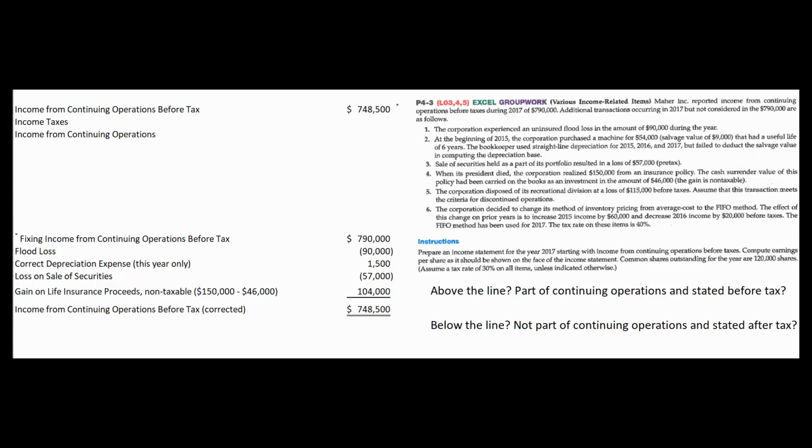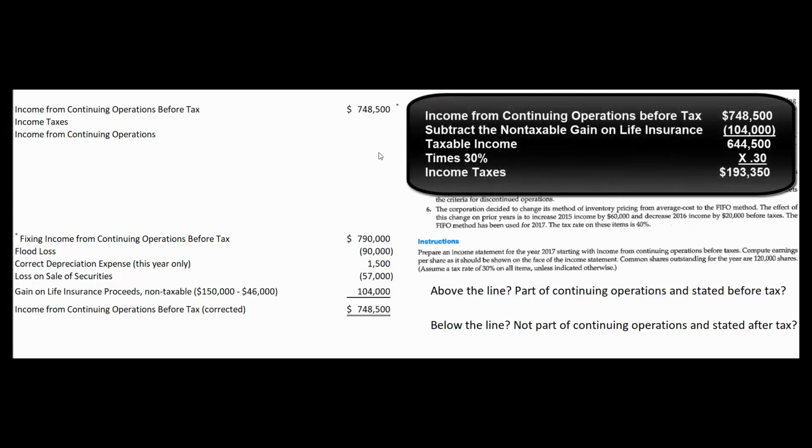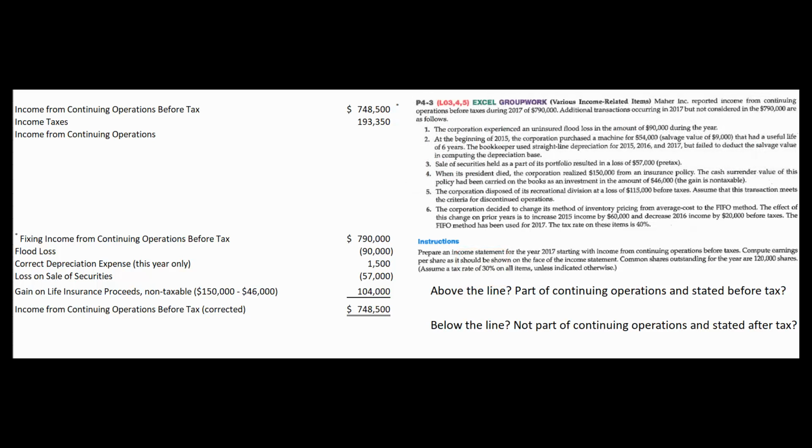Keep in mind that we're writing only one check to the IRS, so we're artificially doing an intra-period tax allocation between our continuing operations and our discontinued operations. So if our income from continuing operations before tax was $748,500, and if $104,000 of that was non-taxable, that means our taxable income is $644,500. The problem tells us to use a 30% tax rate. So our income taxes on that number of $644,500 must be $193,350, which means that our income from continuing operations must be $555,150.